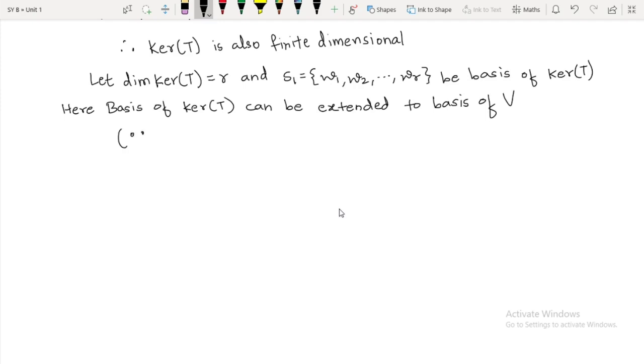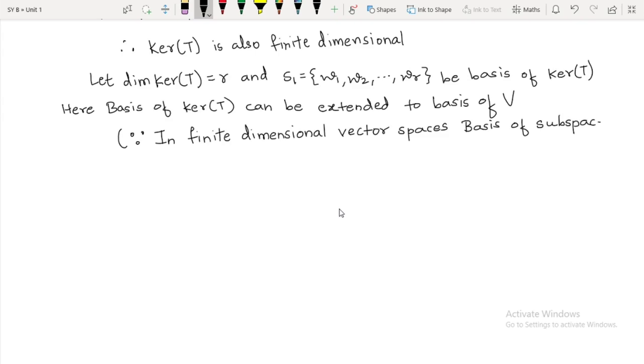Since in finite dimensional vector spaces, a basis of a subspace can be extended to a basis of a vector space.